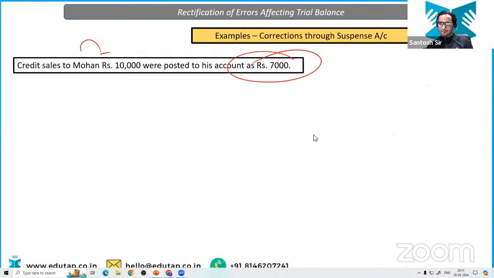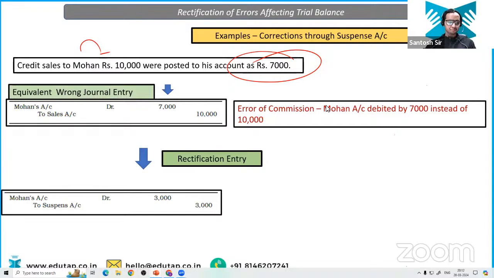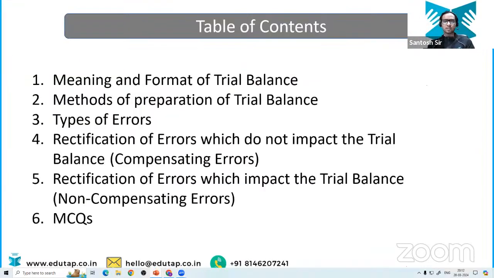Tell me, everyone. Yeah, now you are getting fast. Now you have good practice, right? Right, very nice. Everyone is correct here. Very, very good, everyone. You have done this thing correctly. Mohan's account is under debited, so you need to debit Mohan's account and the suspense account would be credited.